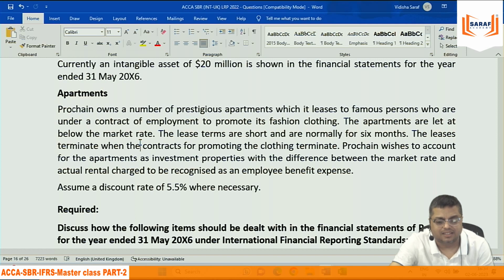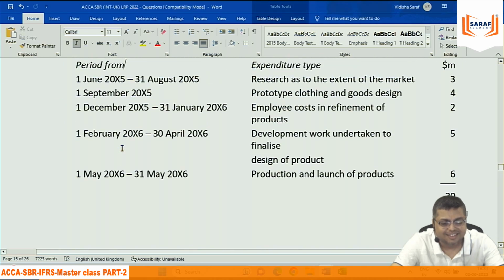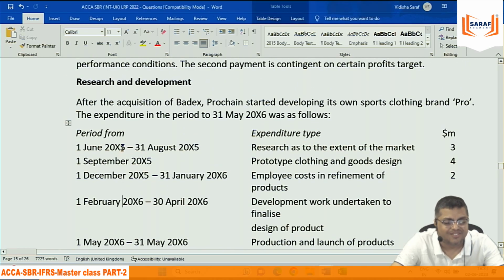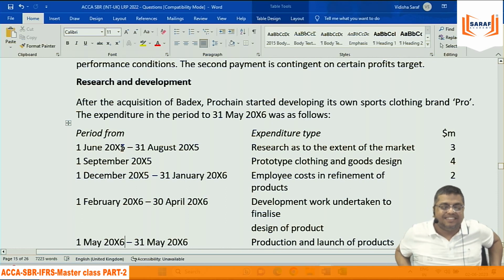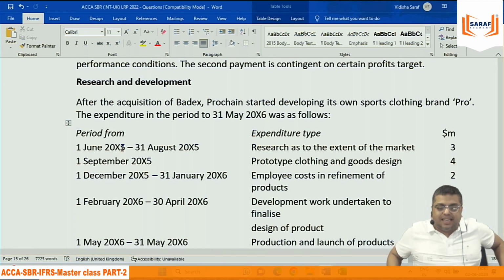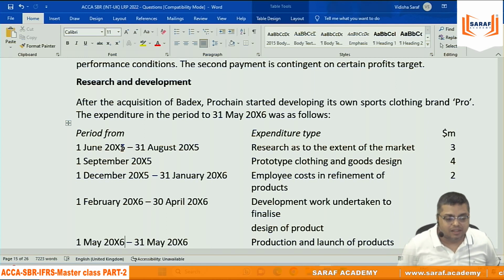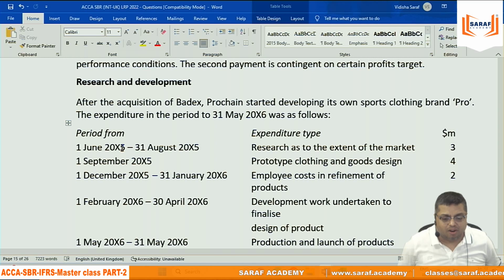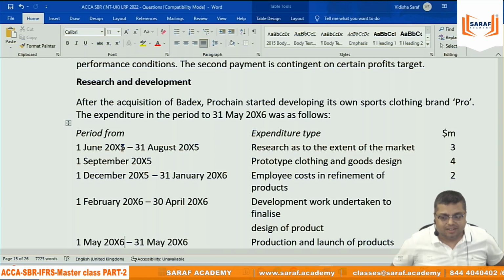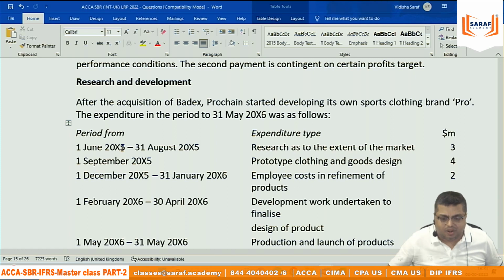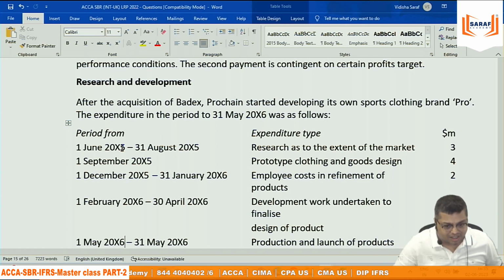Sample cost as per IAS 16 amendment to be taken to PL. But that was in IAS 16 now. This is relating to IAS 38. If you purchase any asset and you do sample manufacturing, then it's another thing, sir. But this is not IAS 16. This is you are developing something. In the development, the prototype clothing and all that should be treated as an asset. That is a specific development in IAS 38. You purchase a machine, before installing, before completion, you do some sample manufacturing, then it's a revenue expenditure. But this is not that.